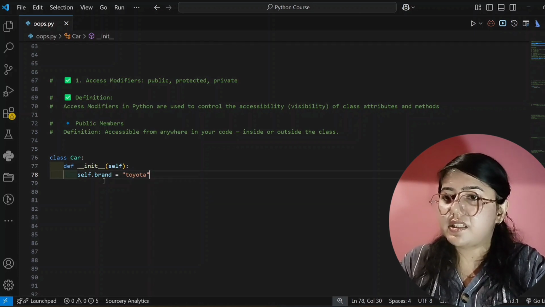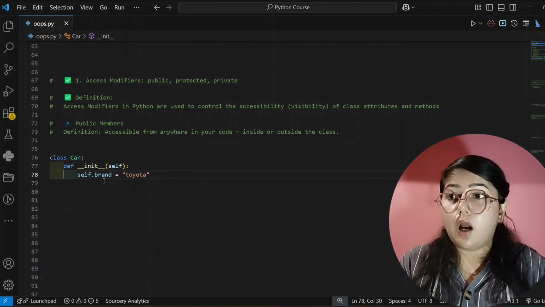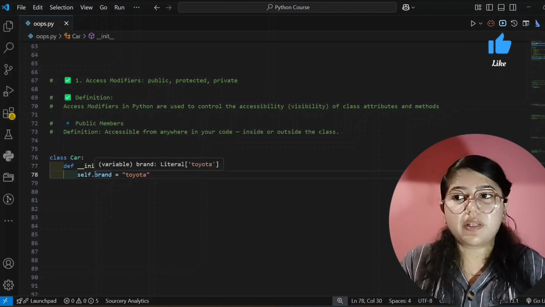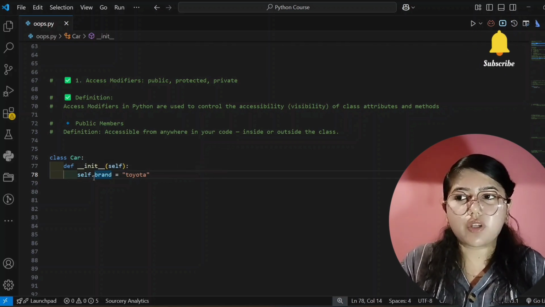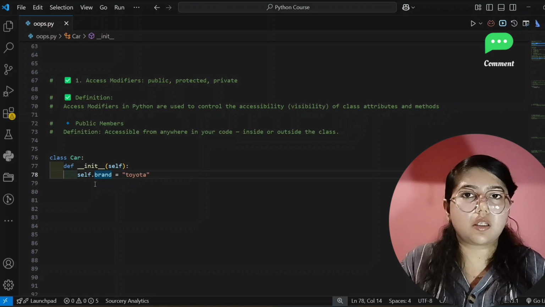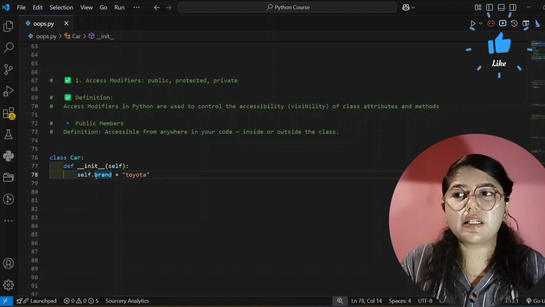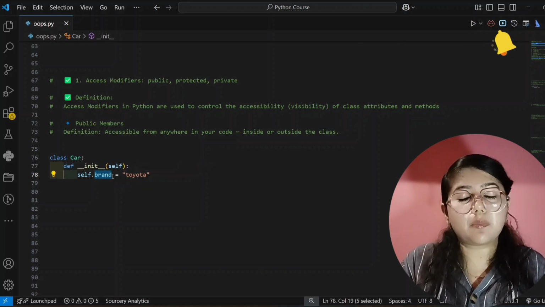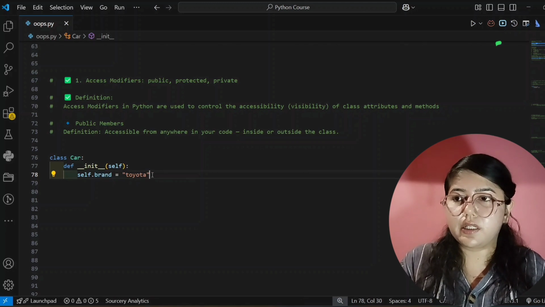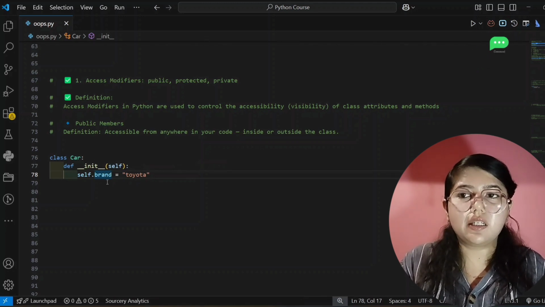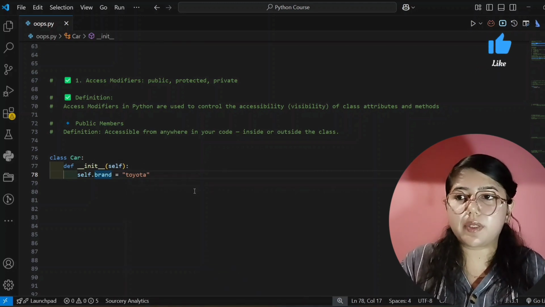After that, this is the public attribute. How can you know that this is the public attribute? After self and after this dot, I am not writing anything. If you are writing your property name directly, that means it is public, right? After the dot, if you are writing your property name directly, that means it's public.